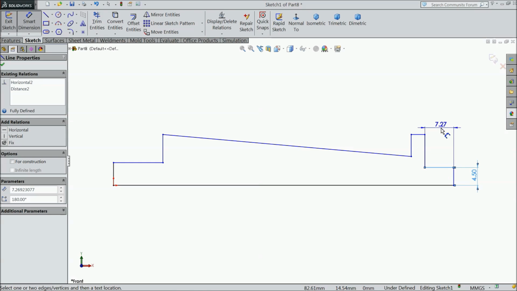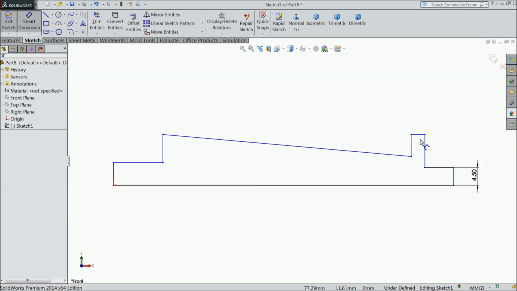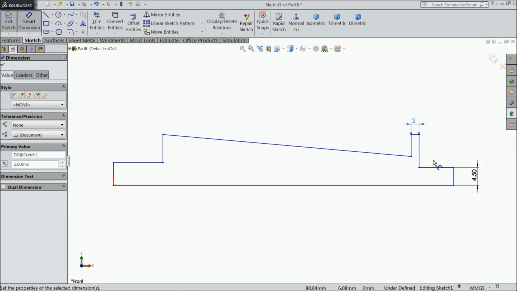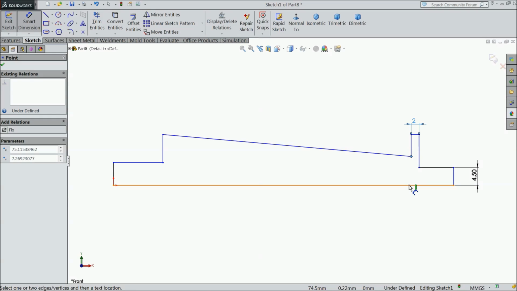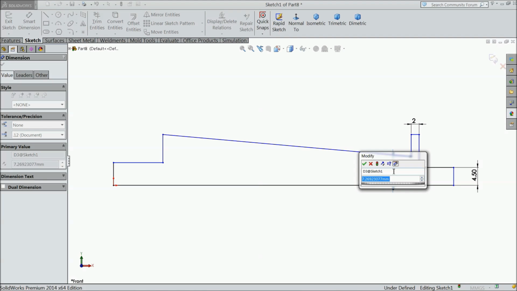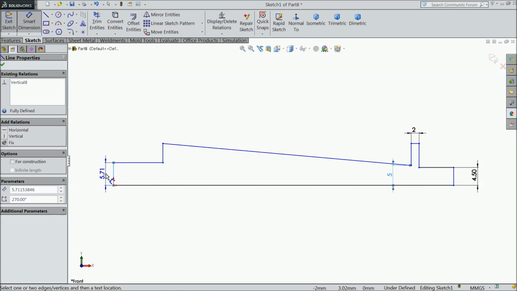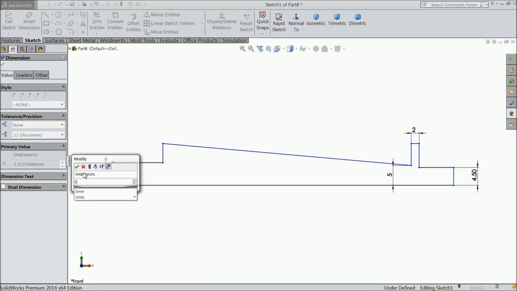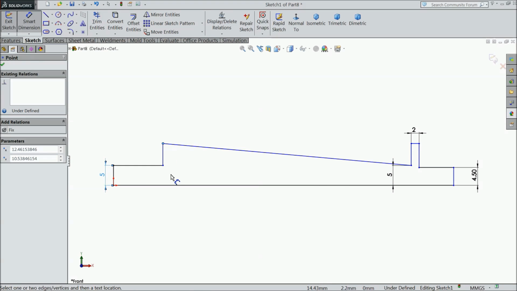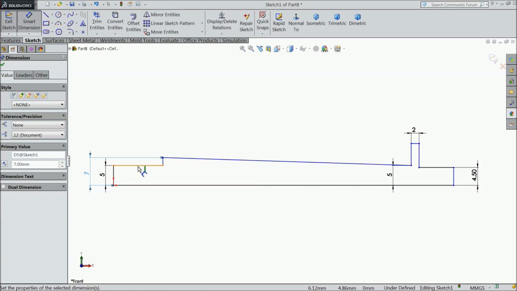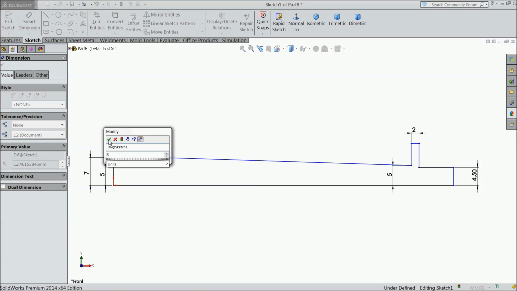.5 mm, assign 2 mm, and the distance from this point 5 mm. Five mm, 7 mm, and this length 6 mm,